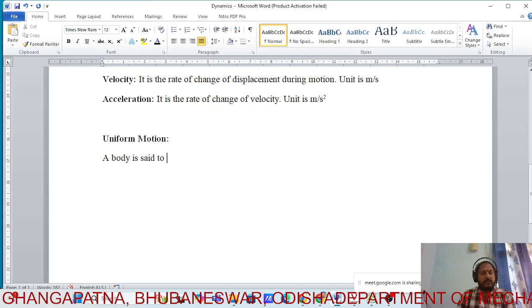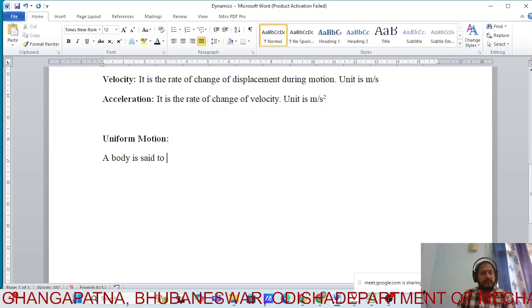So what can be the definition? A body is said to have uniform motion if it moves with constant velocity. Clear?